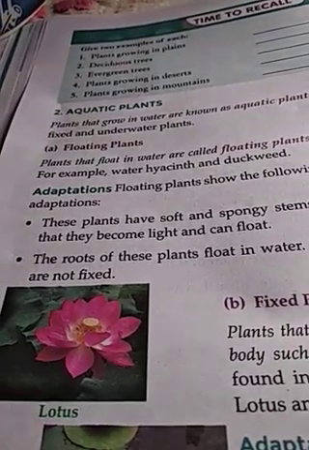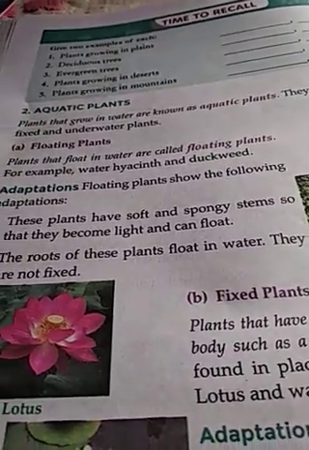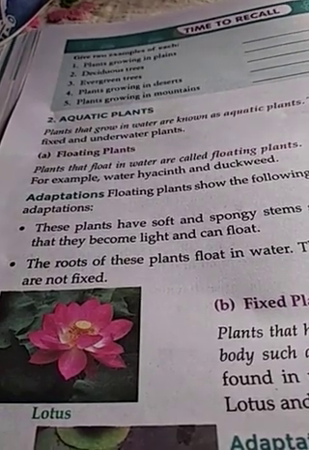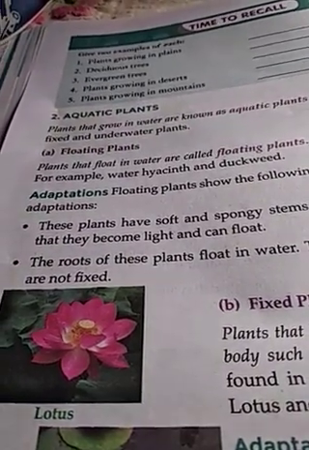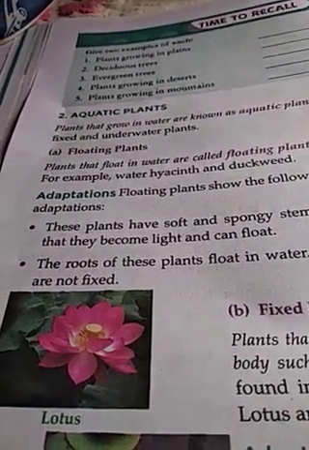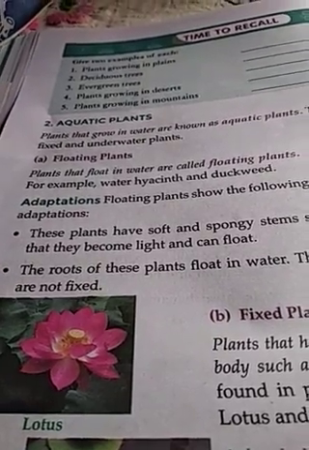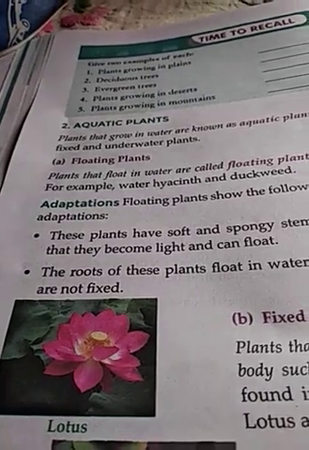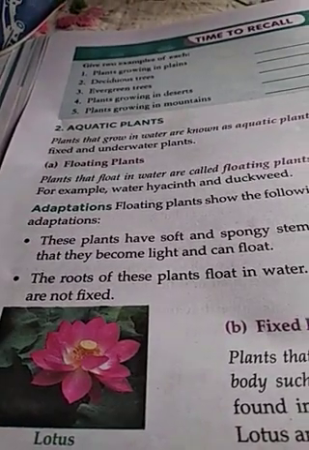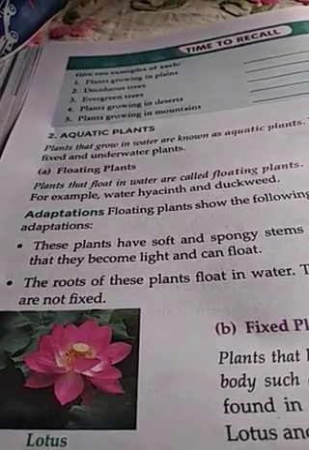Now the second point is the roots of these plants float in water. Means the roots of the plants of duckweed and water hyacinth are not fixed. They float on water easily, so that it becomes very easy for the plants to move on the surface of water, and it mainly depends on the minerals dissolved in water for its growth and development.